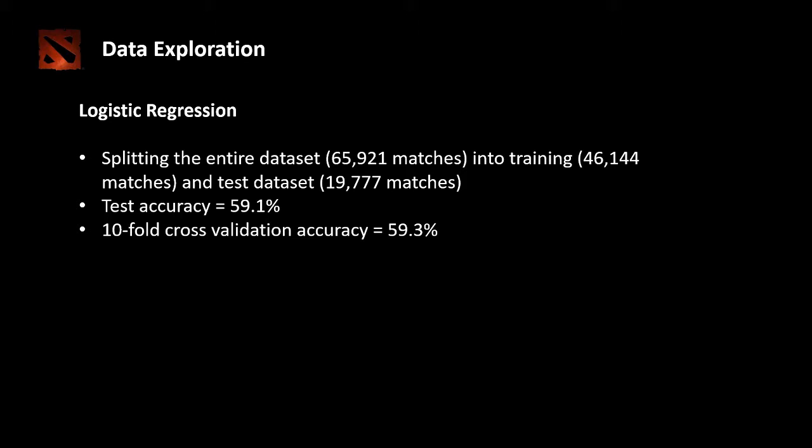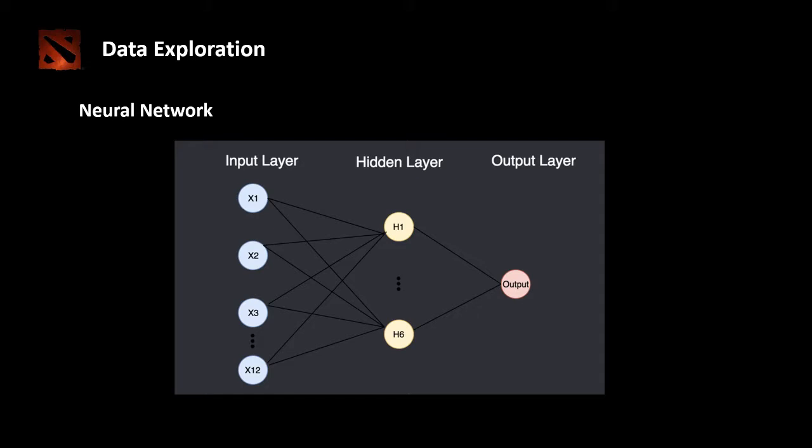For the neural network, we again experimented with different configurations, and found out that the best architecture for our purposes would be a 3-layer model with 12 neurons on the input layer, 6 neurons on the hidden layer, and 1 neuron on the output layer. For the input layer and hidden layer, we use the rectifier function as the activation function, and on the output layer, we use the sigmoid function as the activation function.